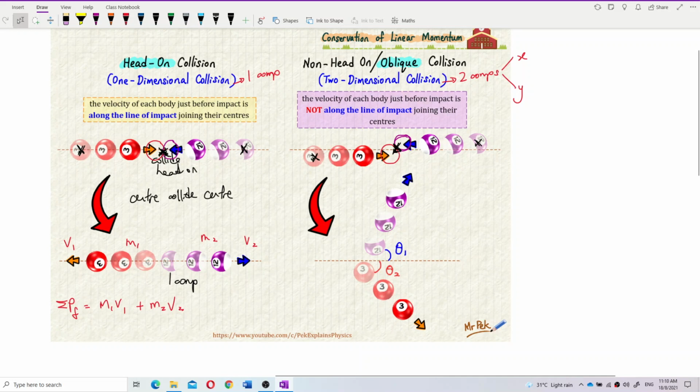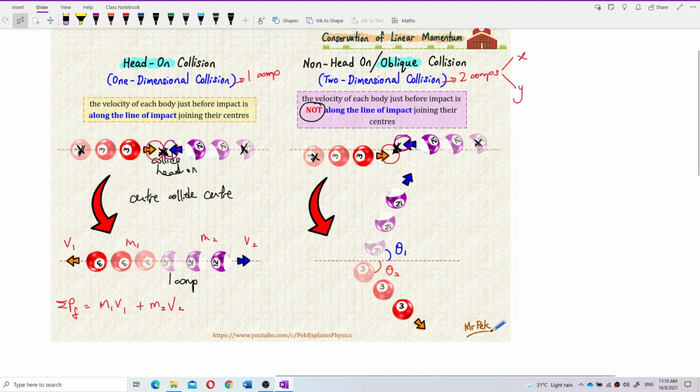But this one does not collide head on. It collides slightly at the side. Why? Because the bodies are not moving along the line of impact. The line does not join the centers.